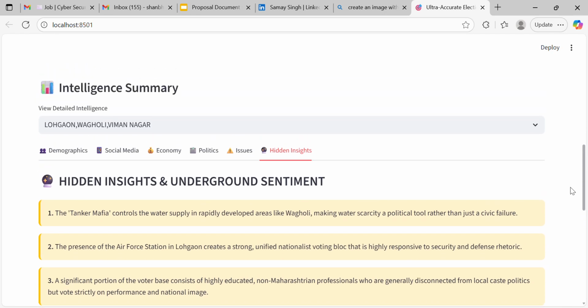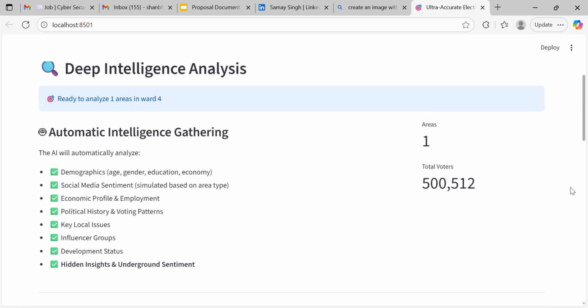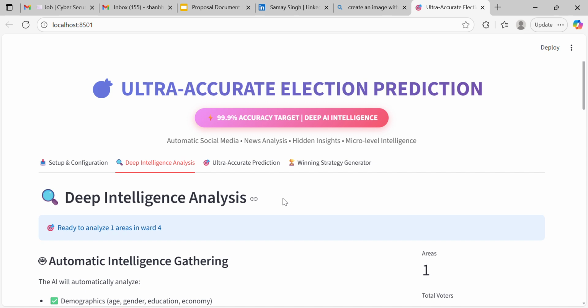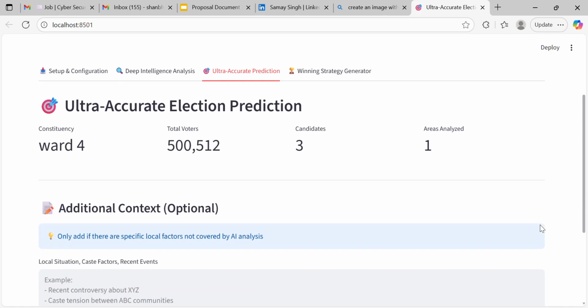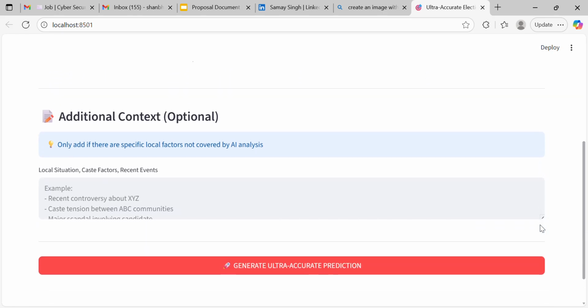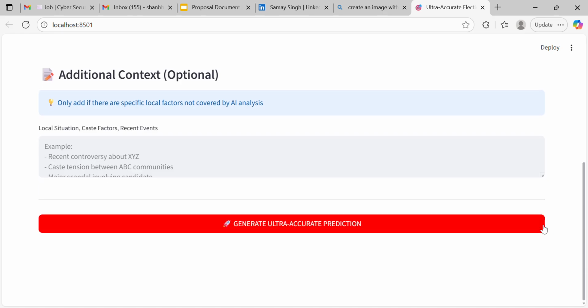Now we will go for the ultra accurate predictions. Three candidates I have given here only. It is for demonstration purposes. When we are entering real time, it will give perfect results. Here we can also put other prompting for more accuracy, but right now for the demo we have given ABC or XYZ names, so we cannot give the prompting accurately, but the prompting place is there.